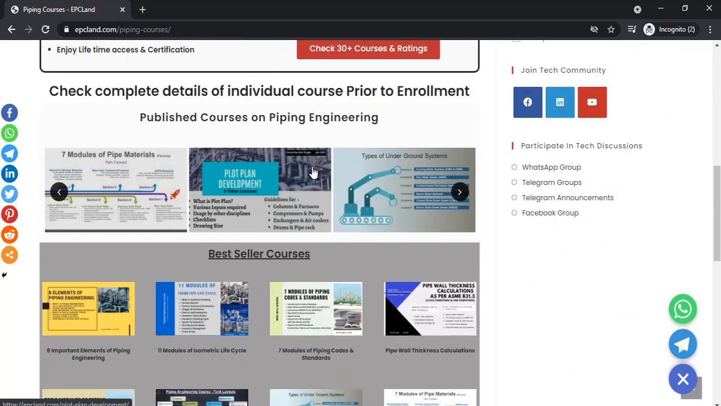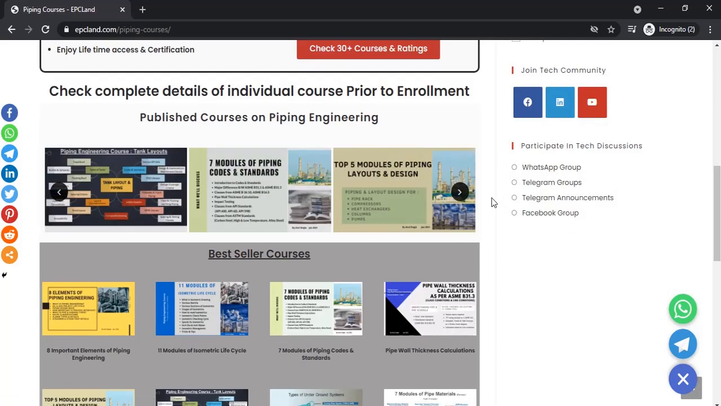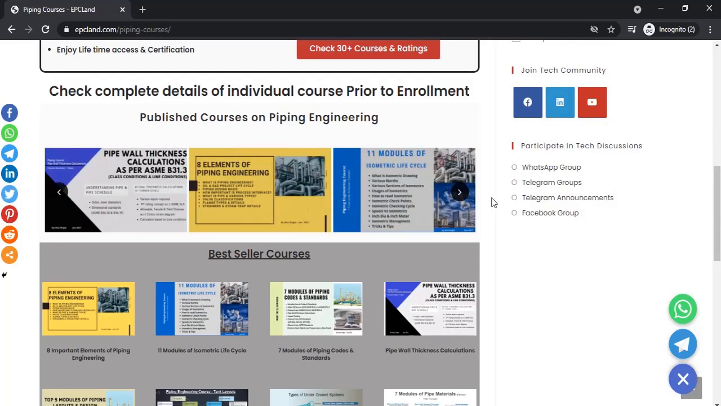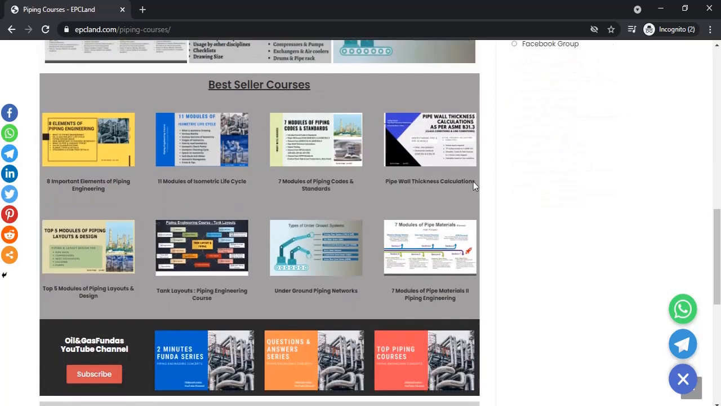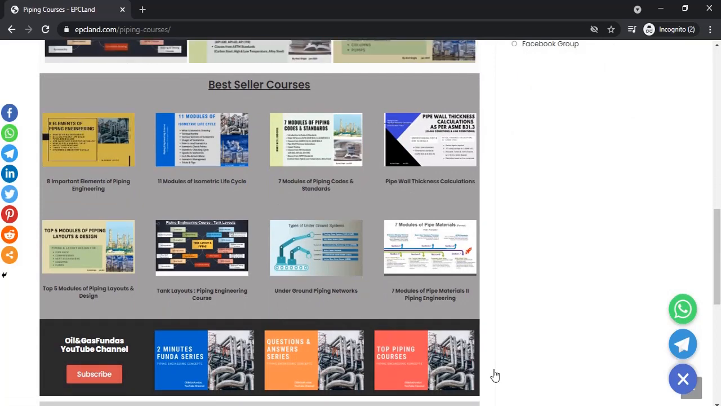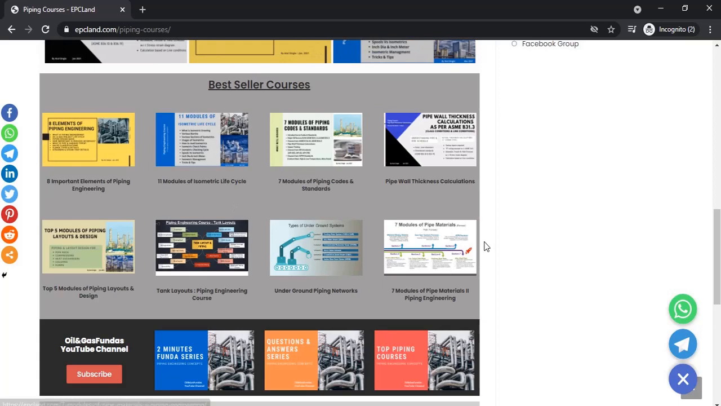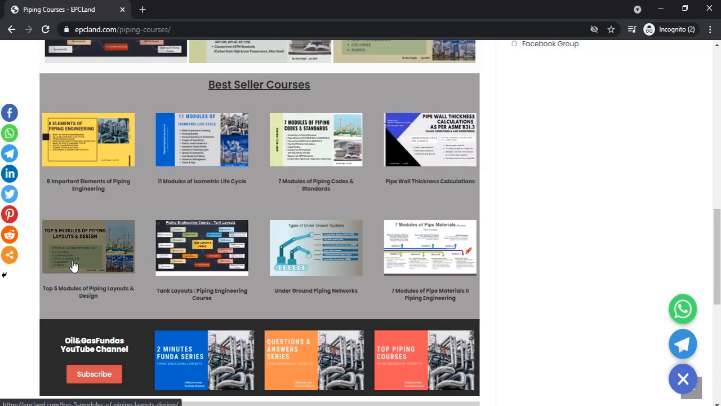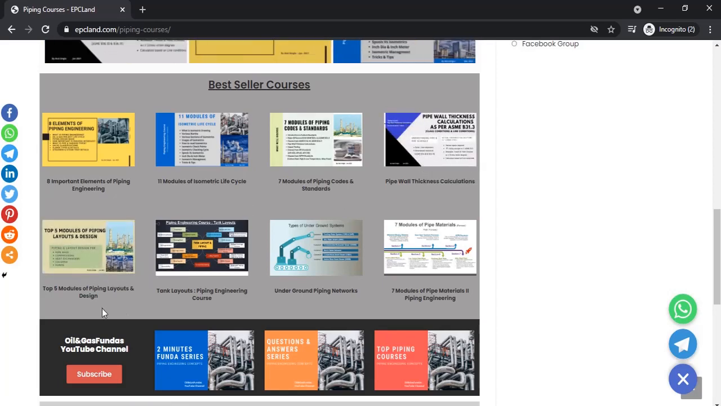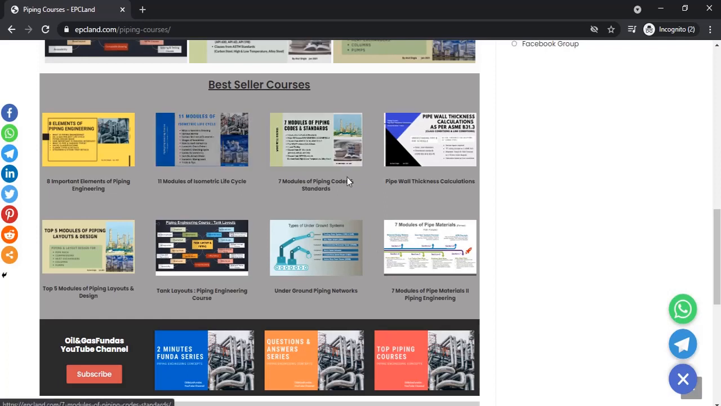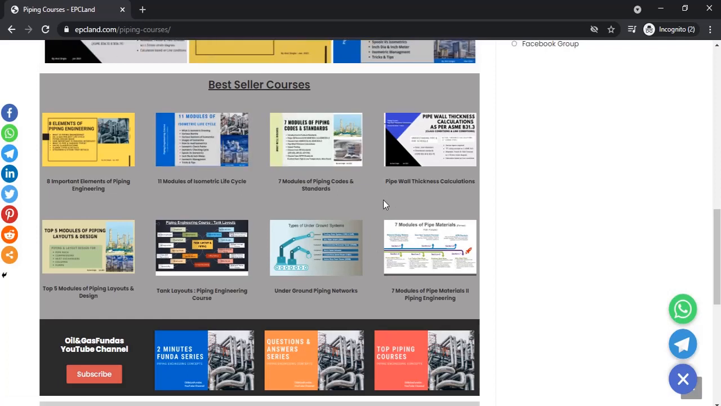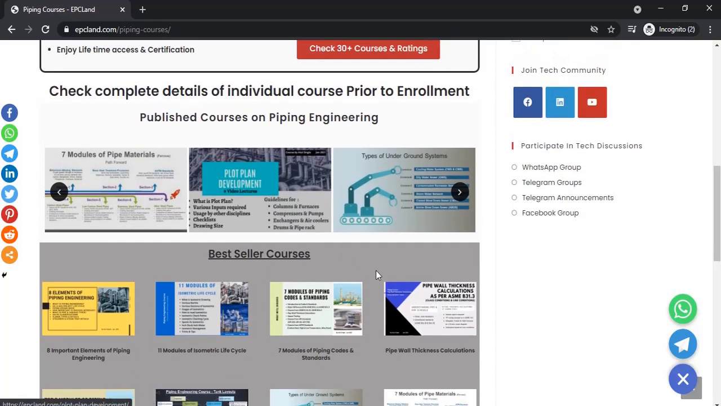So here in this section you will look at all the courses which have been already published. You can click on any of the courses and you will come to know each and every detail of that particular course. Then these are the bestseller courses: 8 elements of piping engineering, 11 modules of isometrics, 7 modules of piping codes and standards, pipe thickness calculation, 5 modules of piping and layout, then tank piping, underground piping, and 7 modules of pipe materials. So these are the bestseller courses, and most of the content is covered here, but you can look into each and every course which is already available on this platform.